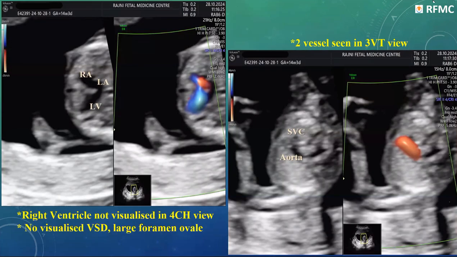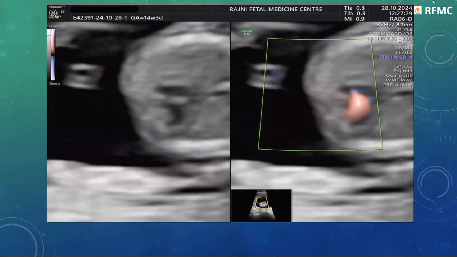Now, this is the grayscale and the color Doppler image simultaneously, a four-chamber view demonstrating the left ventricle, left atrium, right atrium, but the right ventricle was not visualized. Same in color Doppler. The flow is away from the probe. There's no retrograde flow basically. And then the mitral valve was intact. And then there is the two-vessel and three-vessel trachea view, SVC, aorta, trachea, but we could not see the pulmonary.